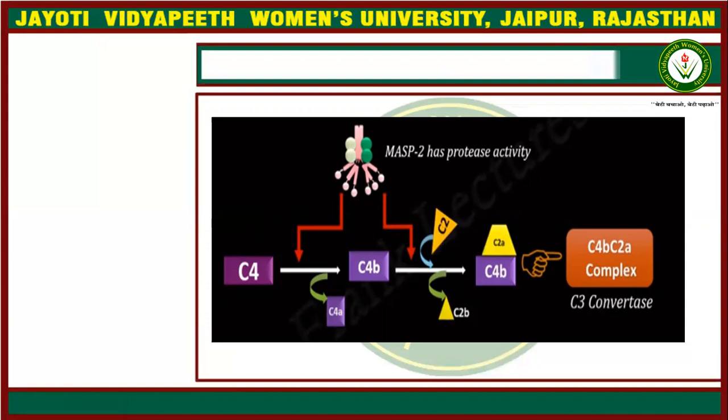After that, C3 will recruit C5, C6, C7, C8, C9, and after completion of this complex, the classical pathway terminal steps will take place and it will kill the bacteria by making pores in the surface of the bacteria. So our lecture is over here.